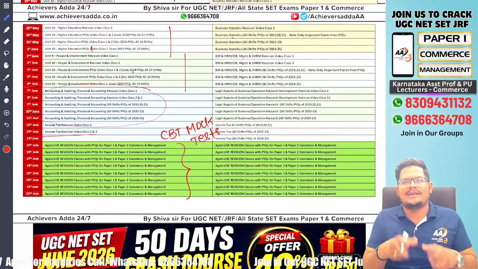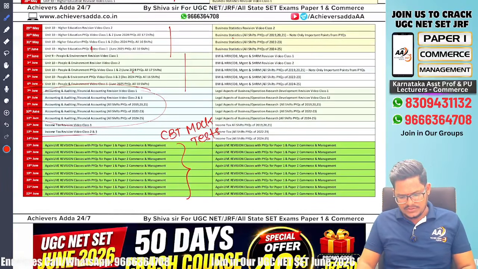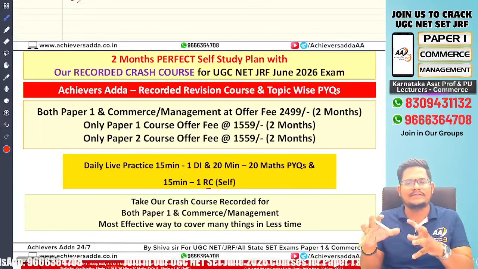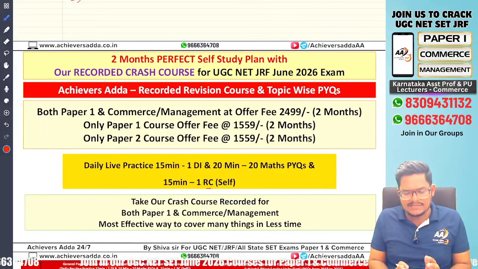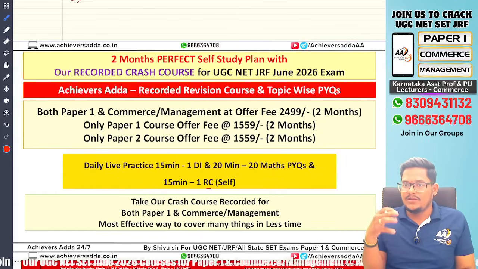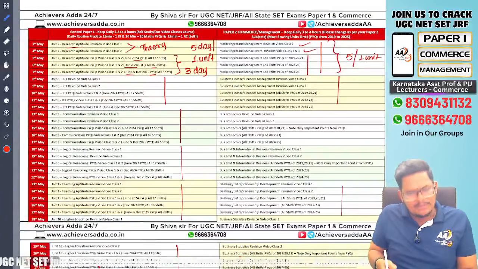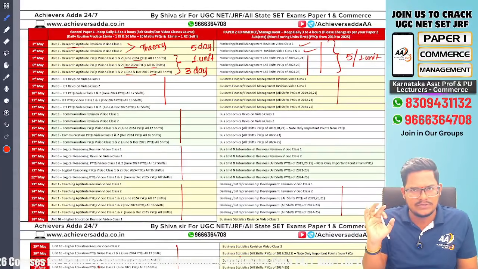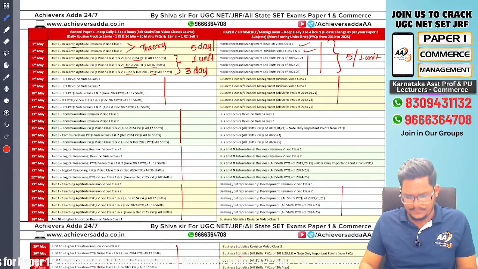That is also added in this particular course. So this way you are getting everything under one roof for these 50 days. Within these 50 days, in a smart way, you have to cover everything. That's what we are trying to do. If you are a self-study person, you can plan in this way to cover the theory and PYQs based on your own sources, and you can do this also.